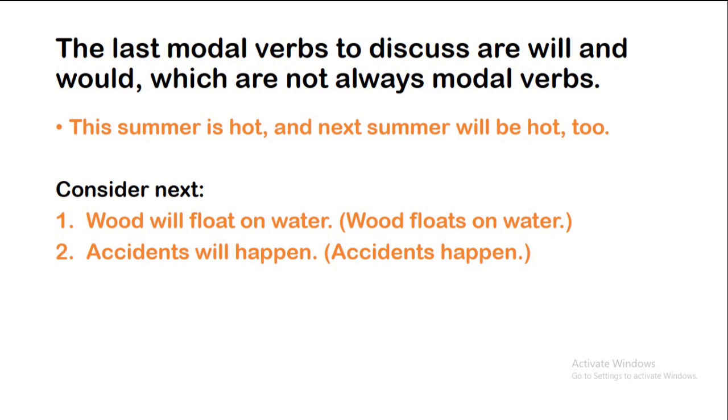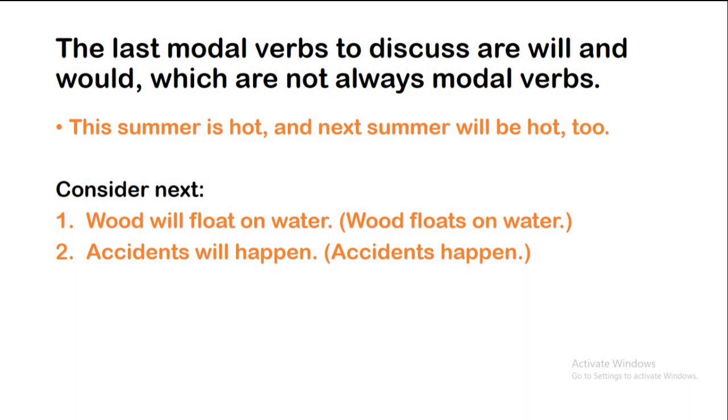The last modal verbs to discuss are will and would, which are not always modal verbs. For example, "This summer is hot and next summer will be hot too." The second clause in this sentence gives the proposition "next summer will be hot" 100% probability, but since it is not yet a fact, as the first clause presumes, it is a prediction.